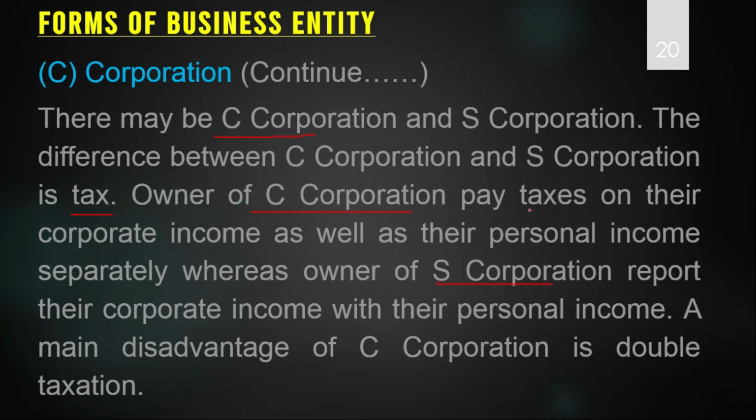The owner of a C corporation pays taxes on their corporate income as well as their personal income. So those who have a C corporation will have to pay tax on the income generated from their corporation as well as on their personal income. But in case of an S corporation, this is not so. In an S corporation, all the income of the corporation will be merged with the owner's personal income. So there will be one single tax that the S corporation and its owner have to pay. But in case of a C corporation, the owner pays double tax: one on the income of the corporation and the second on his personal income. So this is the difference between C and S corporation.